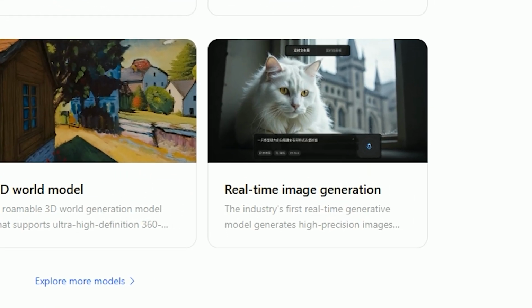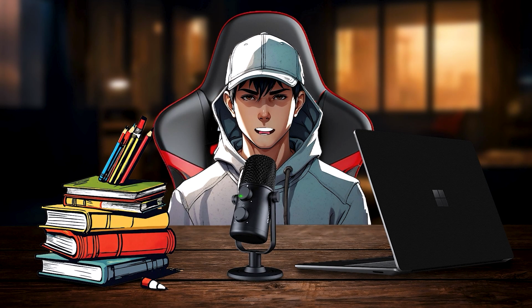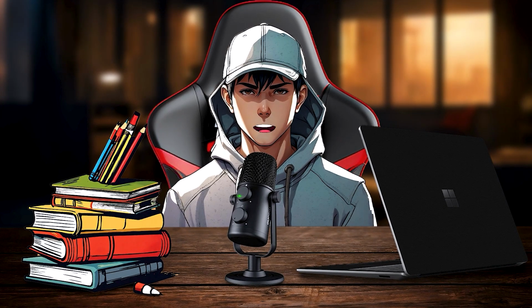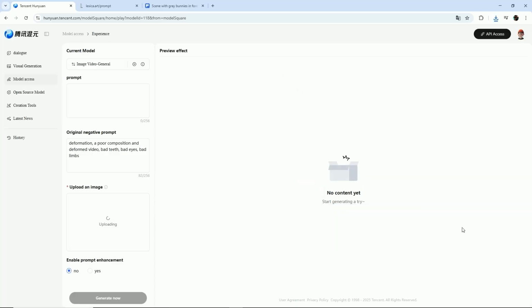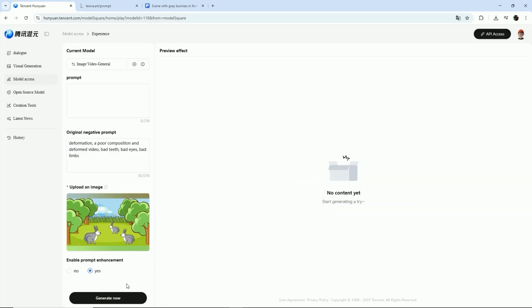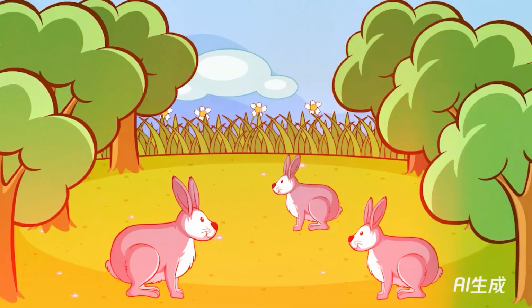The text-to-image feature isn't even public yet, but it can generate free images in real time, just like premium tools that usually cost $25 per month. The image-to-video option lets you animate any static image. Simply upload your image, enable prompt enhancement, click Generate, and in 5 to 10 minutes, your animation will be ready.